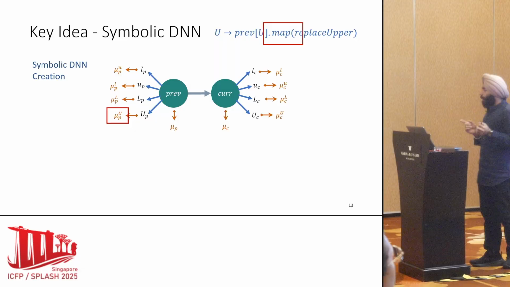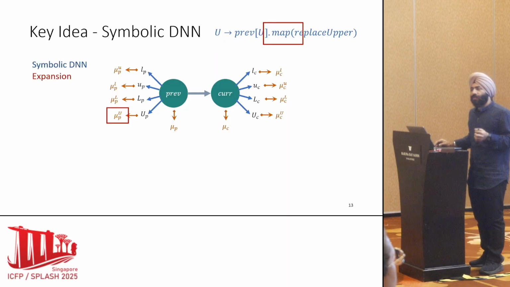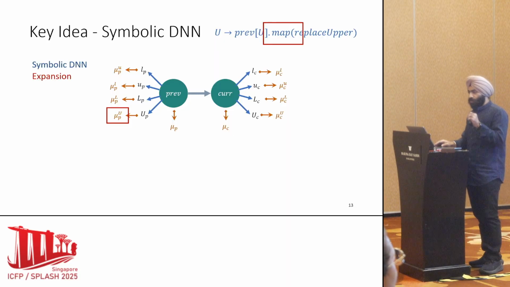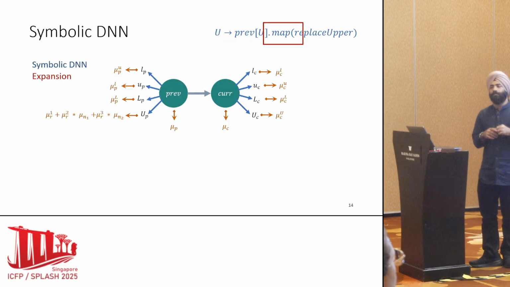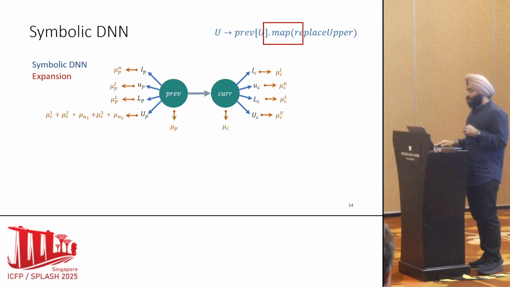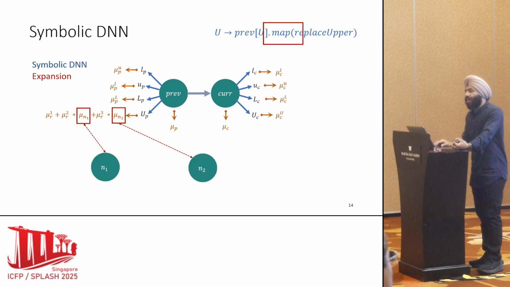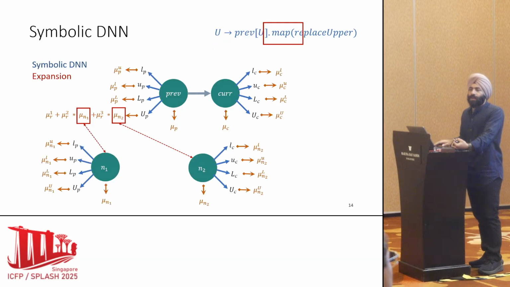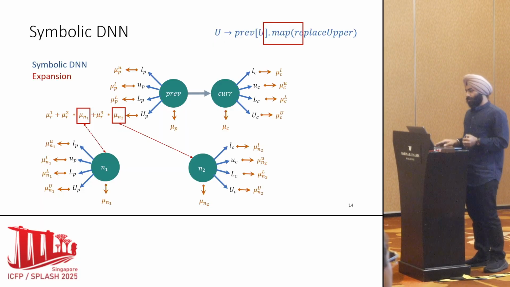How do we apply map? So we need some expanded form of this U. So we do the symbolic DNN expansion, where we replace this one symbolic variable with a full polyhedral symbolic variable. But in order to do so, notice that we introduced 2 more neurons. So we need to introduce that in the symbolic DNN. And they will also be associated with their own abstract shapes. So now this is the full expansion in order to symbolically execute the given expression.